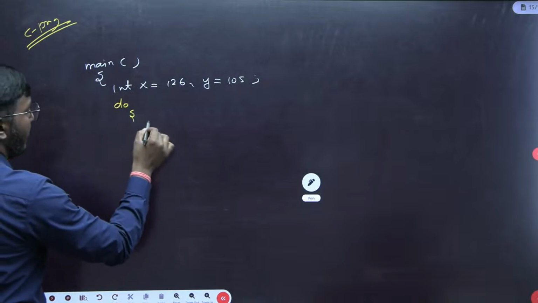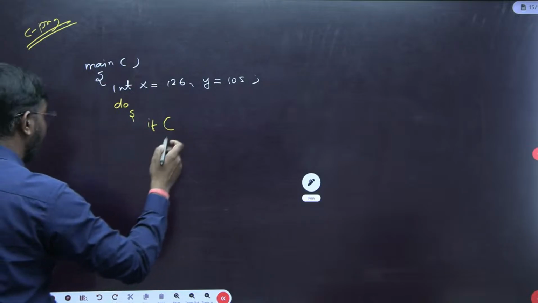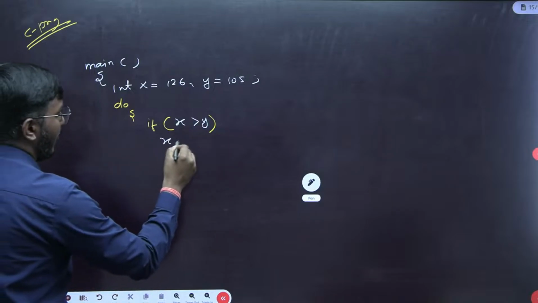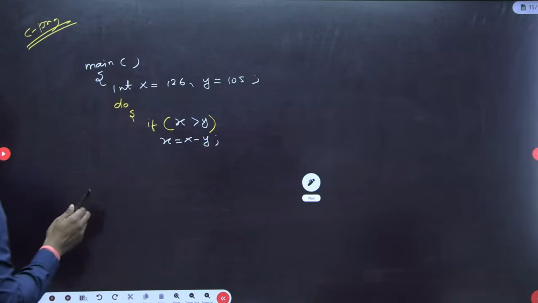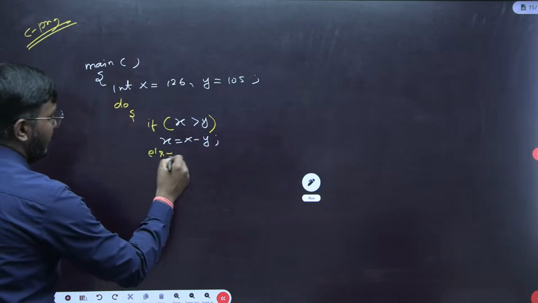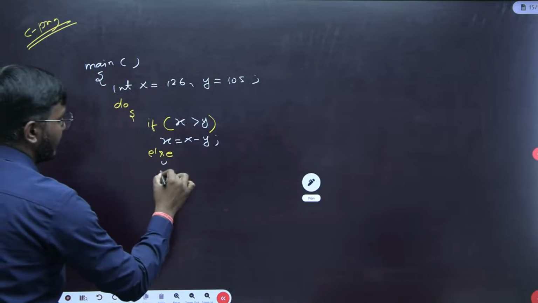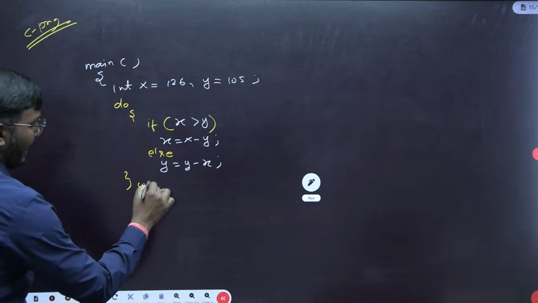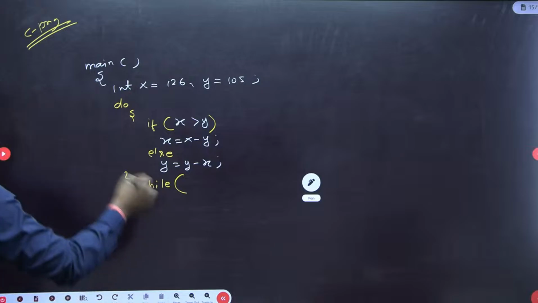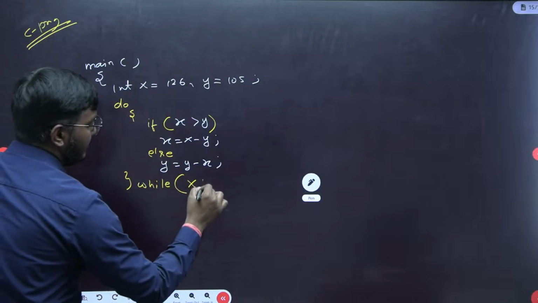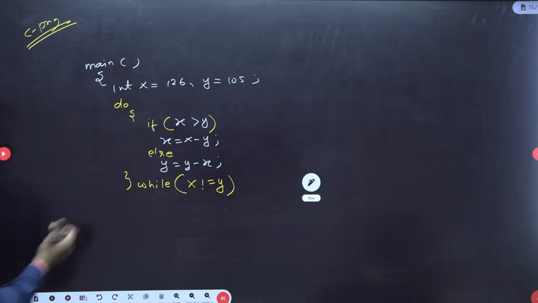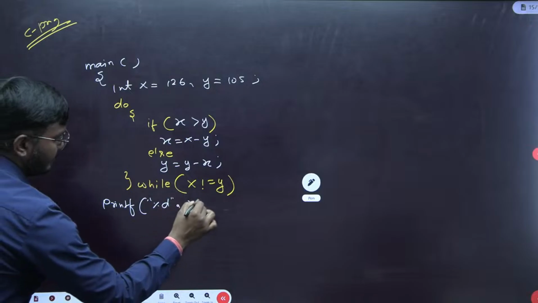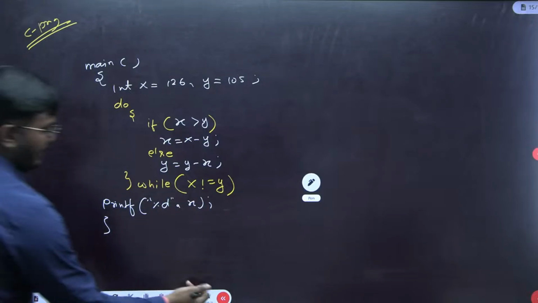Do: if x is greater than y, then perform x equal to x minus y. Otherwise, else y equal to y minus x. Very good. Then after this we have the while condition: the loop will continue till x is not equal to y. And finally printf the final x value. Understood? Fine. Let's try this quickly.